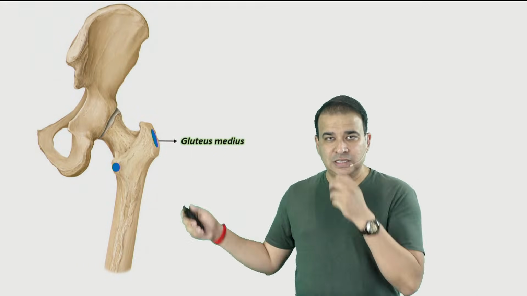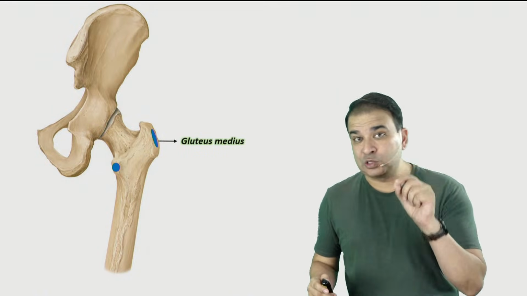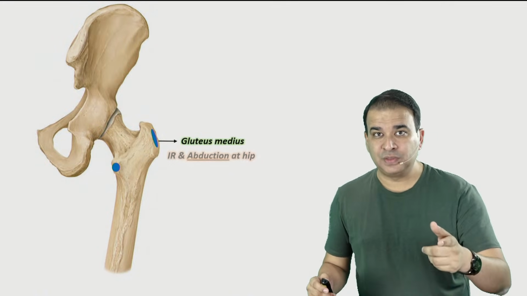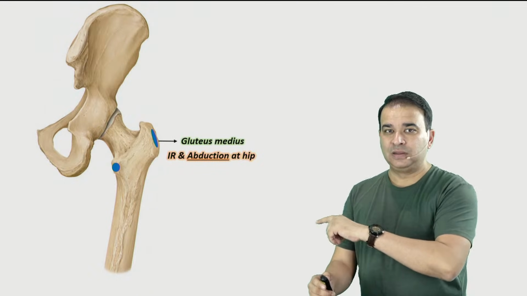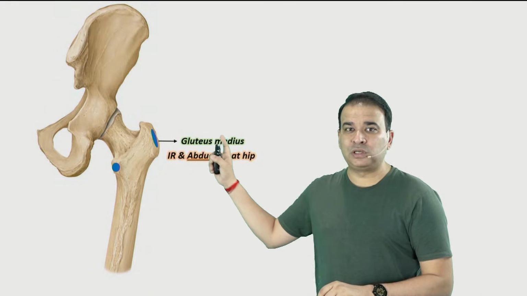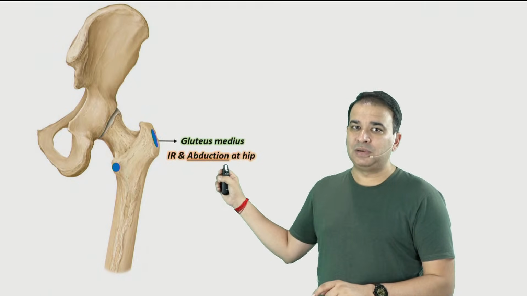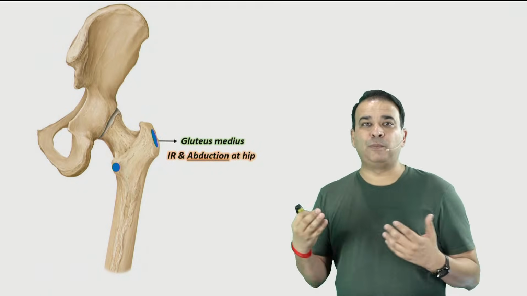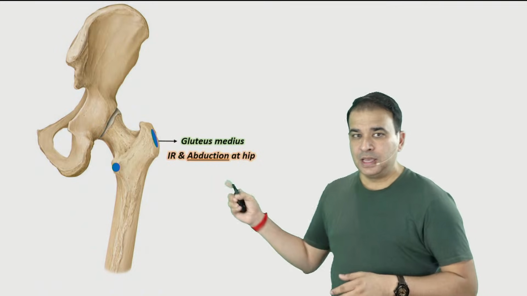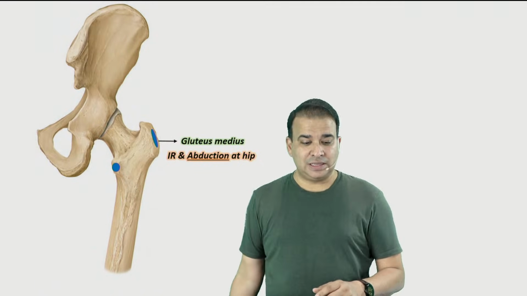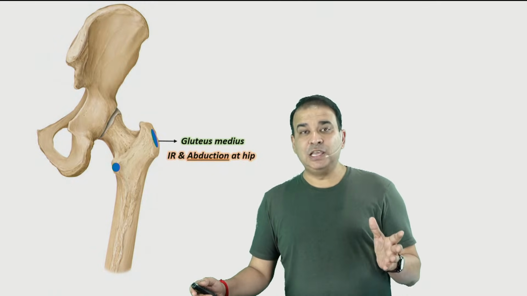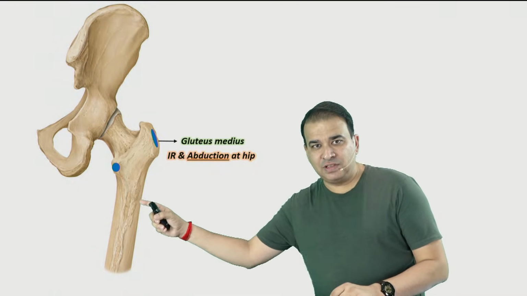So gluteus medius is for abduction, but it also helps in internal rotation. Gluteus minimus does internal rotation, and gluteus medius also helps it here. So internal rotation and abduction are both functions of gluteus medius. If this muscle is not working, that will be a positive Trendelenburg test. That is the lesser trochanter. What does the lesser trochanter give attachment to? It gives attachment to the iliopsoas muscle. And here we have the gluteal tuberosity.